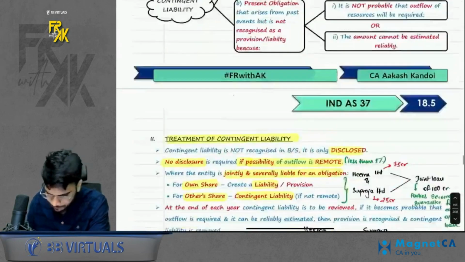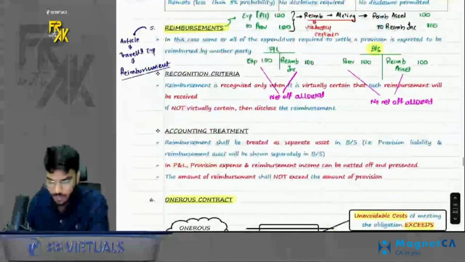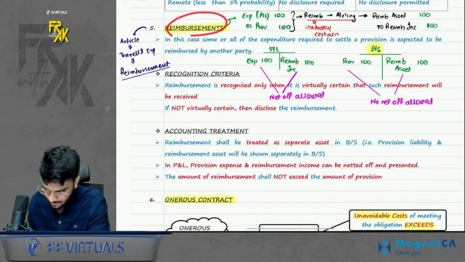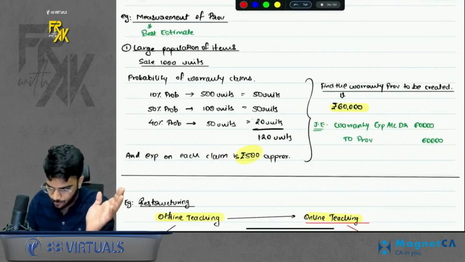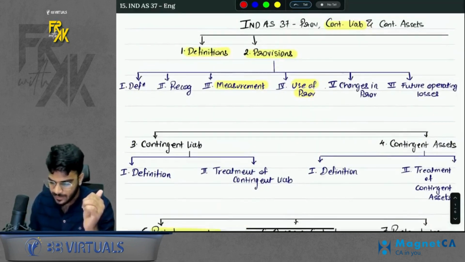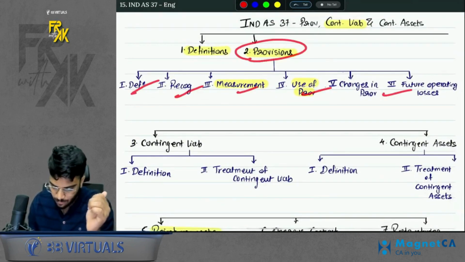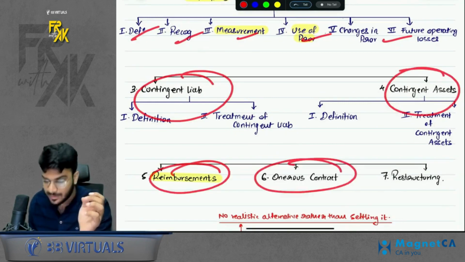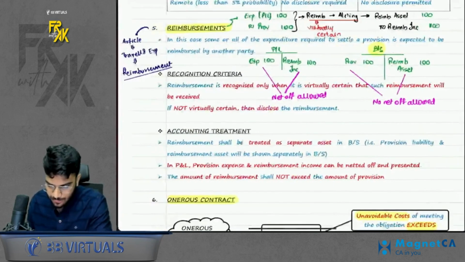Okay, good. Before moving further, before discussing contingent liability and contingent asset, I will discuss reimbursements now. See, if I want to show you the chart, how is the flow? First, I discussed the definition of liability and obligation. Then we discussed everything about provisions. Now, before discussing contingent liability and contingent asset, I will discuss reimbursement, onerous and restructuring. Okay.